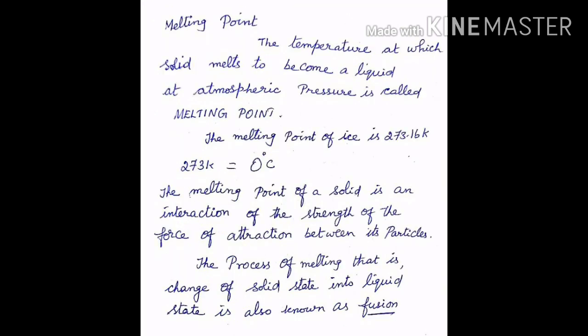The temperature at which a solid melts to become a liquid at atmospheric pressure is called the melting point. You know, the melting point of ice is 273 Kelvin, which is equal to 0 degrees Celsius. The melting point of a solid is an indication of the strength of the force of attraction between its particles. The process of melting, that is, change of a solid into liquid state, is also known as fusion.